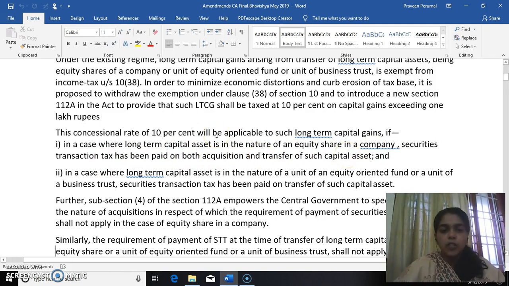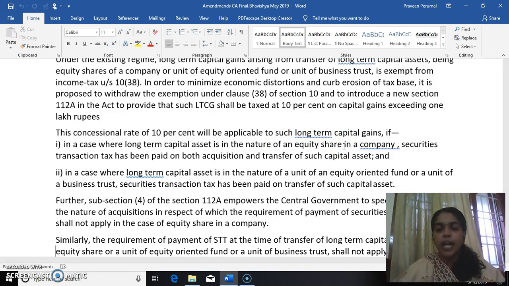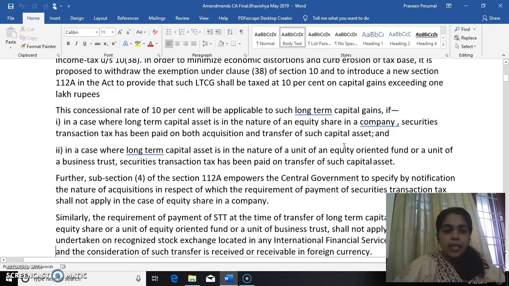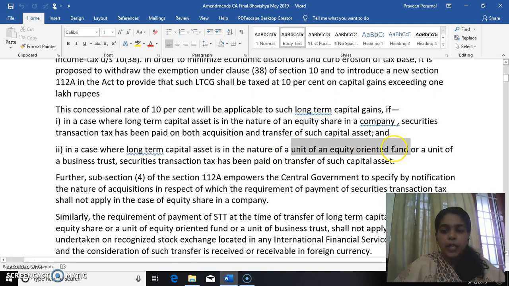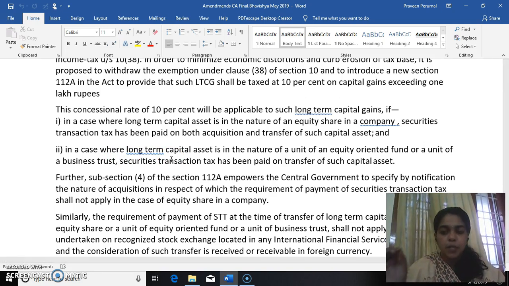So there are three possibilities. The first one is the sale of equity shares. What is the condition for equity shares? You have to pay STT, security transaction tax, both at the time of acquisition and at the time of transfer of such asset. Now, in case of a long-term capital asset, being a unit of an equity-oriented fund or a unit of a business trust, STT has to be paid on transfer of the capital asset. So for these, the security transaction tax must be paid.